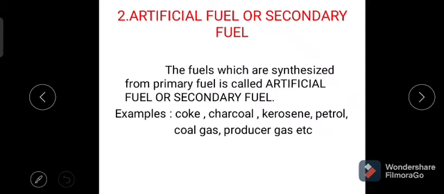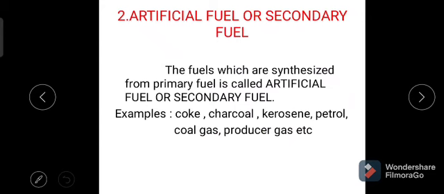Primary fuel is also called as natural fuel. Secondary fuel is also called as artificial fuel. The fuels which are synthesized from the primary fuels are called as artificial fuel or secondary fuel.